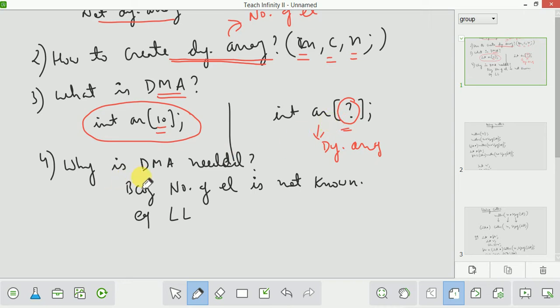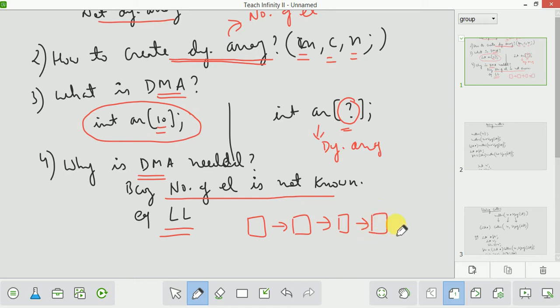So why is dynamic memory allocation needed? Because the number of elements is not known. For example, while creating a linked list. In a linked list you can add more elements after this list. Suppose you have three nodes in this list, but you do not know how many more nodes can be added. If you add one more node, you can add another one. You do not know how many nodes there can be. You can keep adding more nodes.